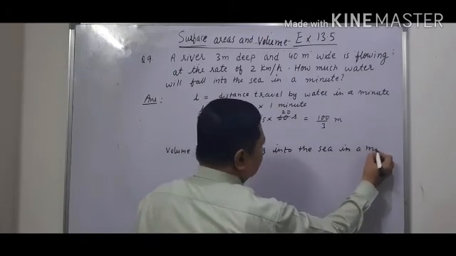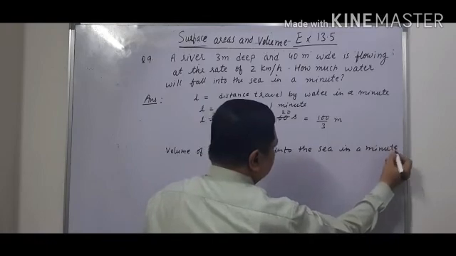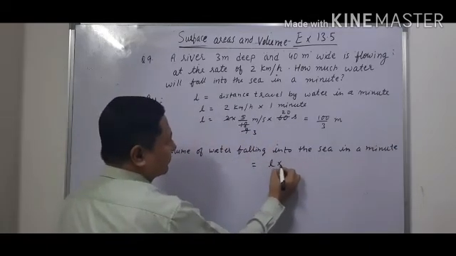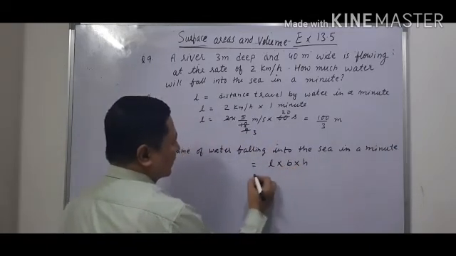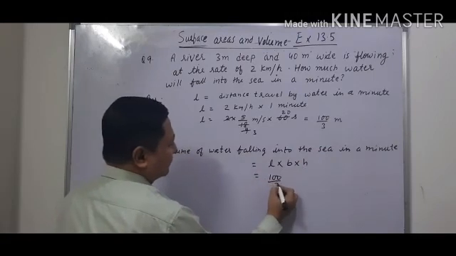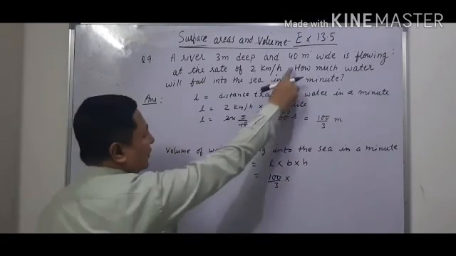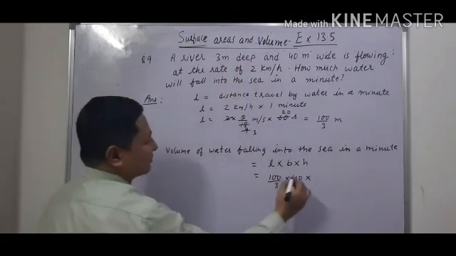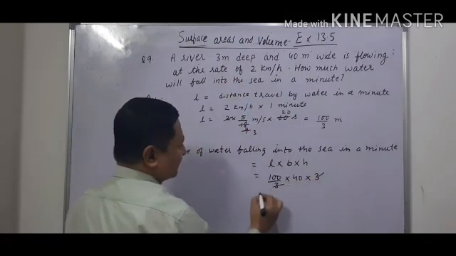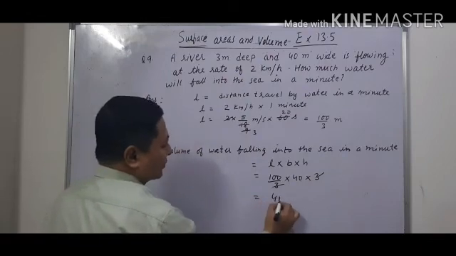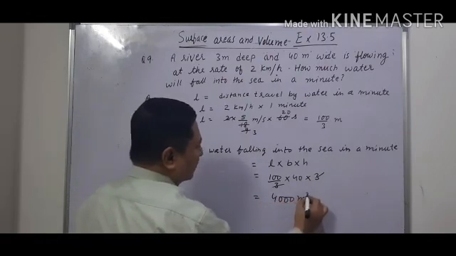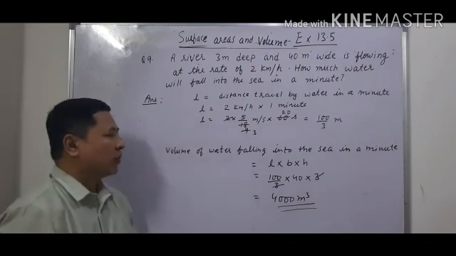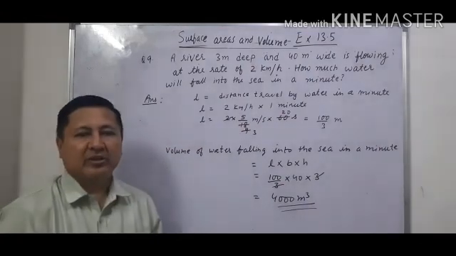It will be given by the formula L into B into H. L is 100 upon 3, breadth is given as 40 meter and it is 3 meter deep, so this will cancel. So 4000 meter cube of water will fall into the sea in a minute.